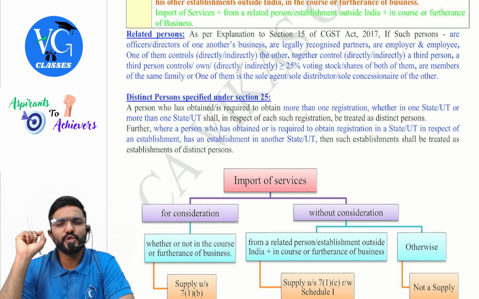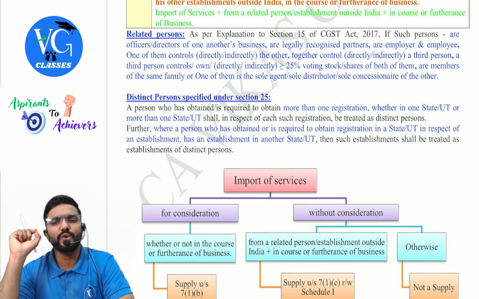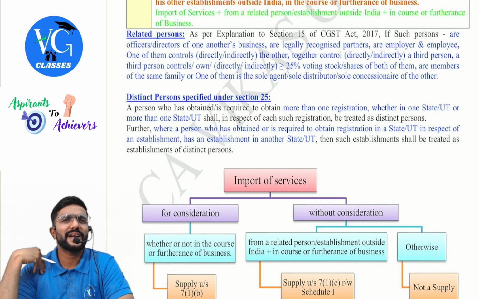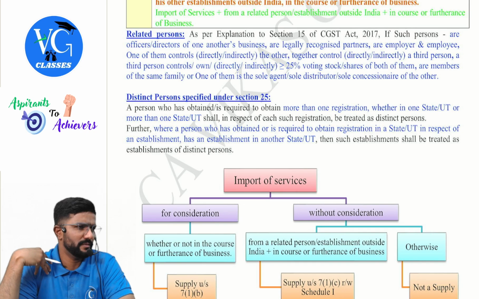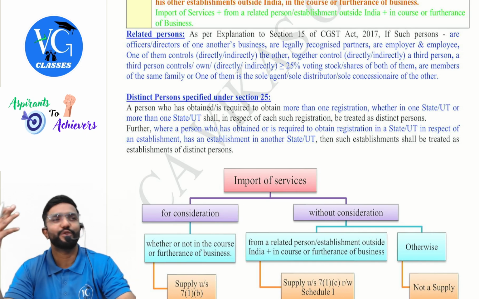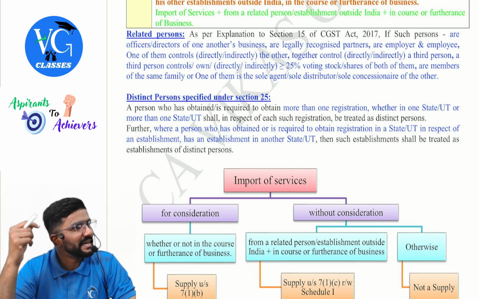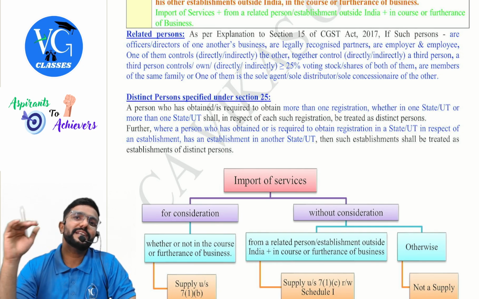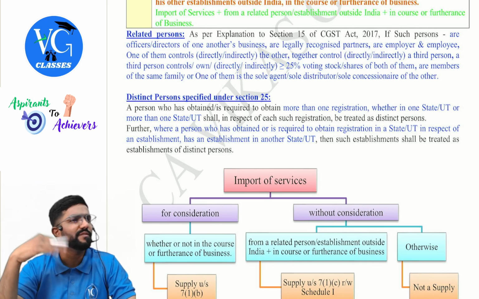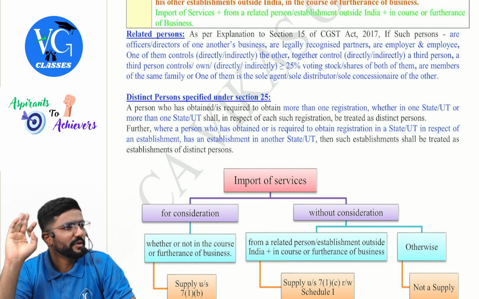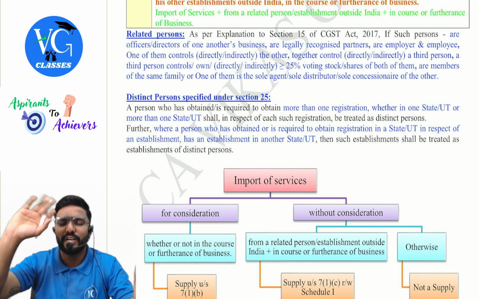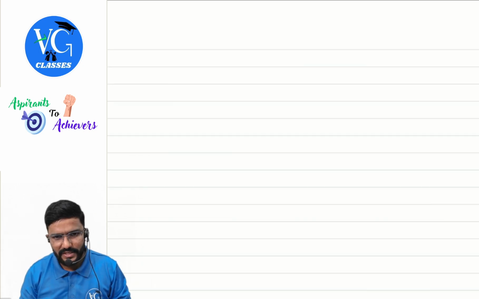Or one of them is the sole agent or sole distributor or sole concessionaire of the other. I am acting as an agent for you solely, wholly. I have dedicated my life to you. In that case, sir, we both are related? Yes. Sir, what if I am acting as an agent for a number of people? We both are not related. And that control thing, I will just tell you guys. See, listen.